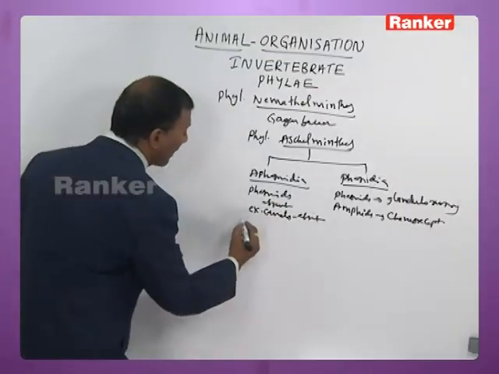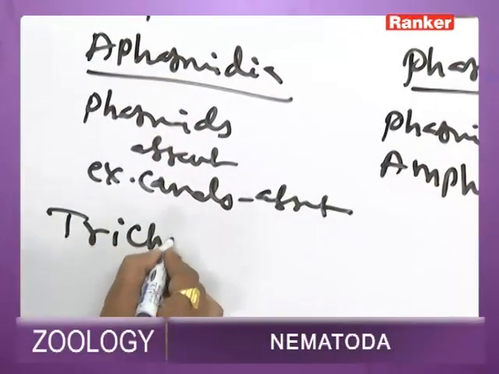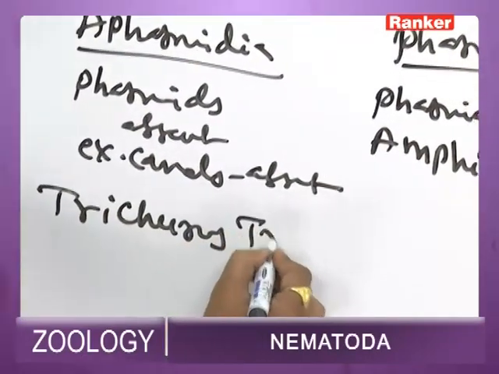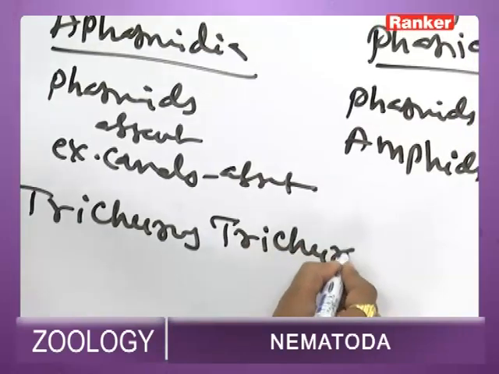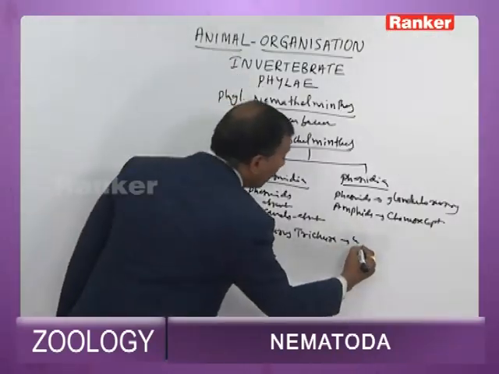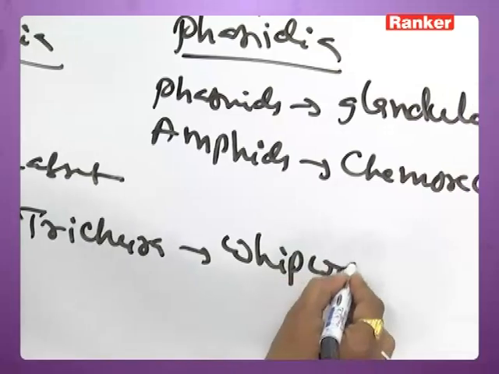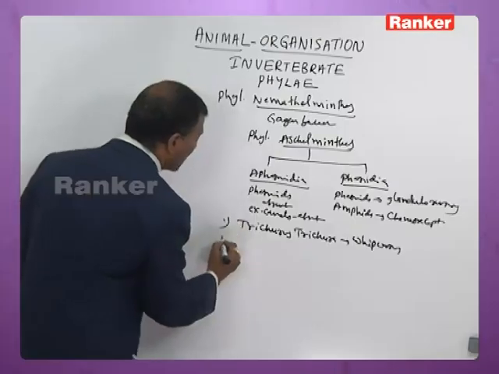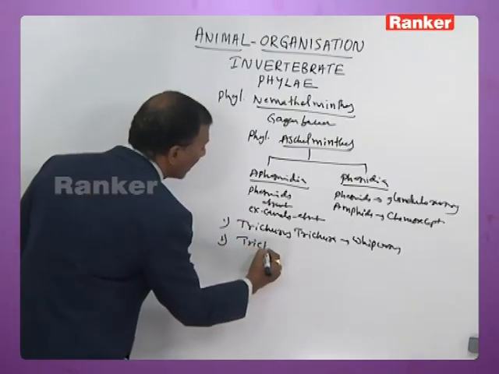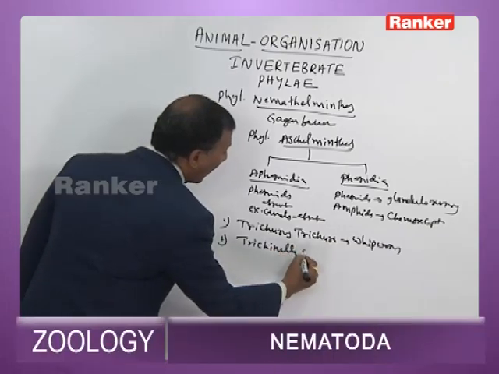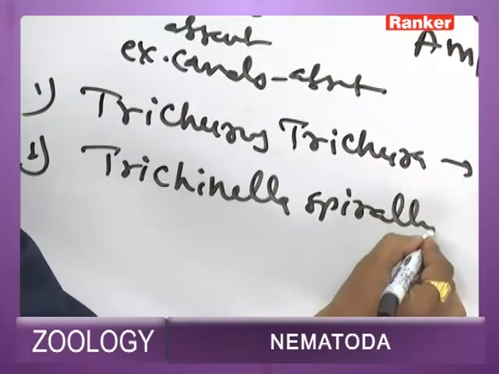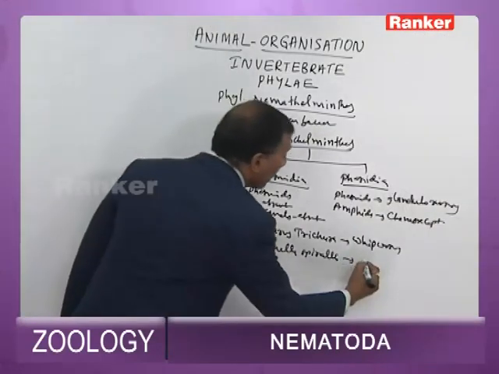Examples for Aphasmidia are Trichuris trichiura, which is commonly called whipworm, and Trichinella spiralis, which is commonly called garbage worm.